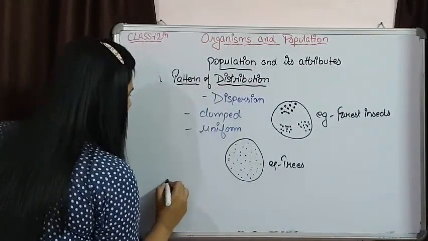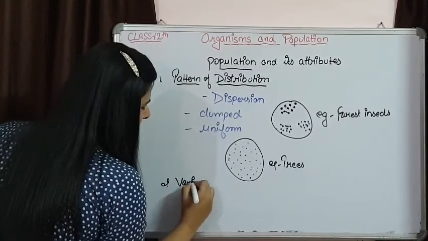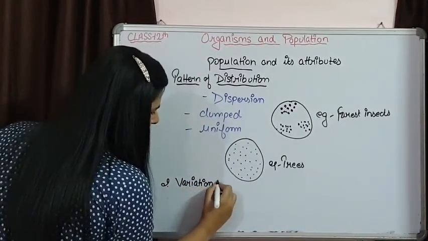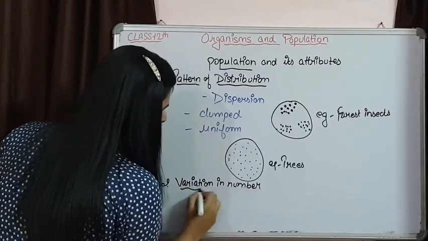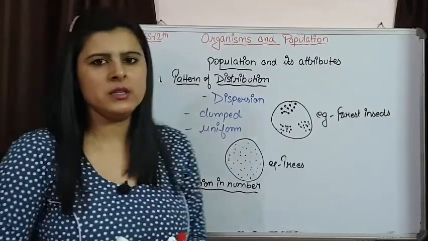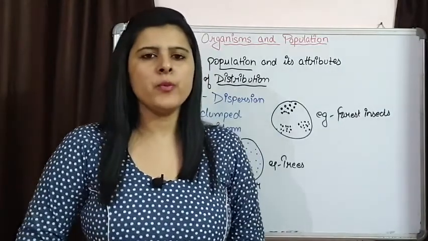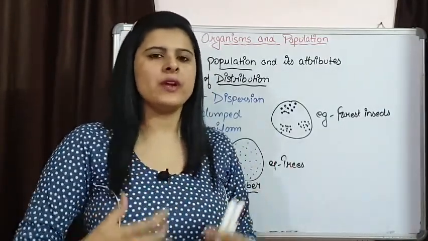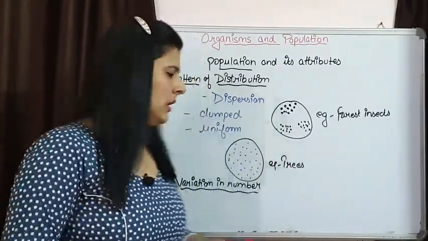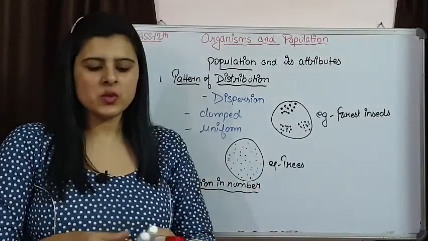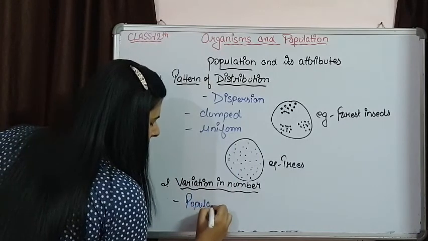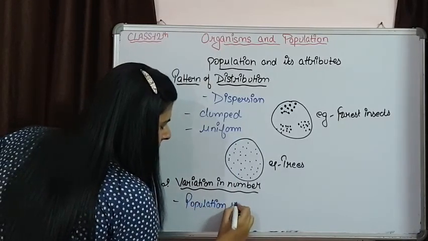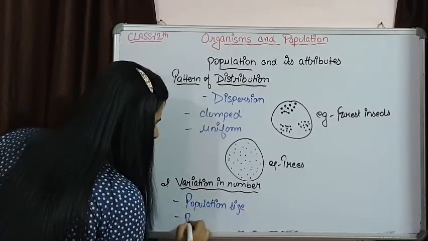The second attribute is variation in number. Populations are not constant. Different types of populations are there, and they are going to vary in their number. So variation in number is going to be expressed by population size and population density.